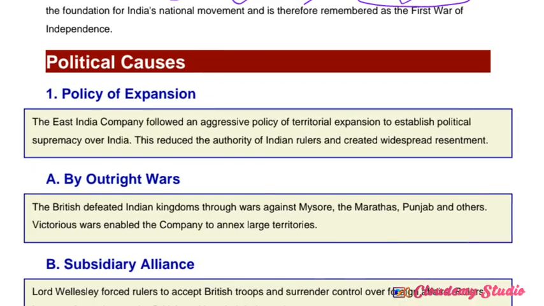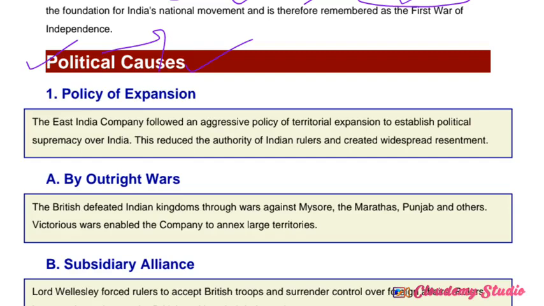In the causes, the first one mentioned is the political causes. Political causes most commonly represent administrative issues, the administrative matters of India. After the British completely captured India, they interfered in socio-religious, cultural, economic and even political matters. All of these reasons became important causes for the rise of the revolt of 1857. So political causes are completely related to the administrative matters of India. We can discuss the reasons one by one.